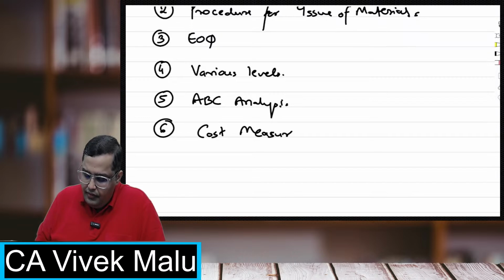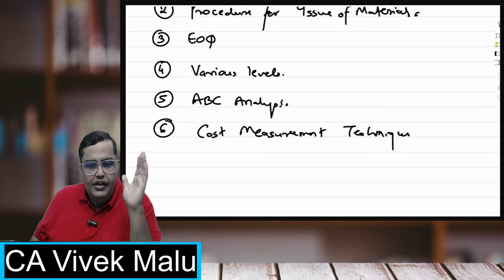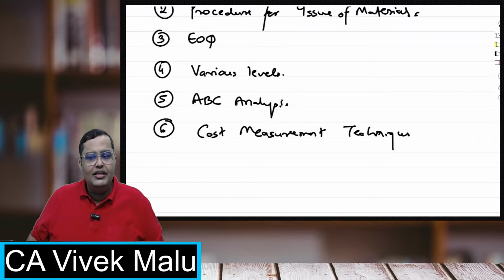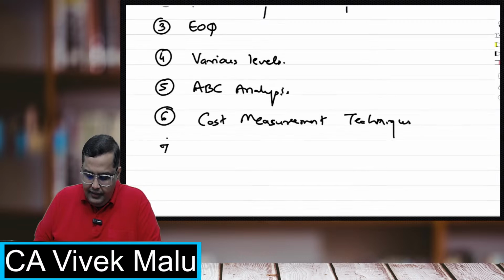In this, we'll be covering FIFO, LIFO. Have you heard of them? FIFO, LIFO, simple average, weighted average, right? Standard price method, replacement, realizable value, and so much, right? So cost measurement techniques will be taken. This is again important from your exam perspective.